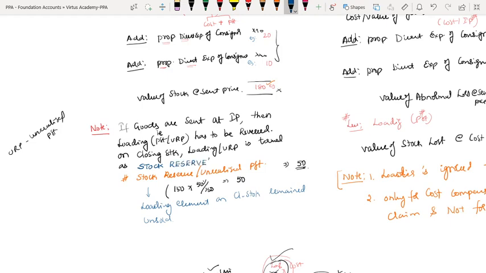Loading as stock reserve. Stock means what you have reserved to earn. That means it is nothing but profit. If you would have sold, my dear friend, it is realized profit. For example, the cost is 100 rupees, and for example you have added 50 rupees as profit. So this is what we call a reserve.